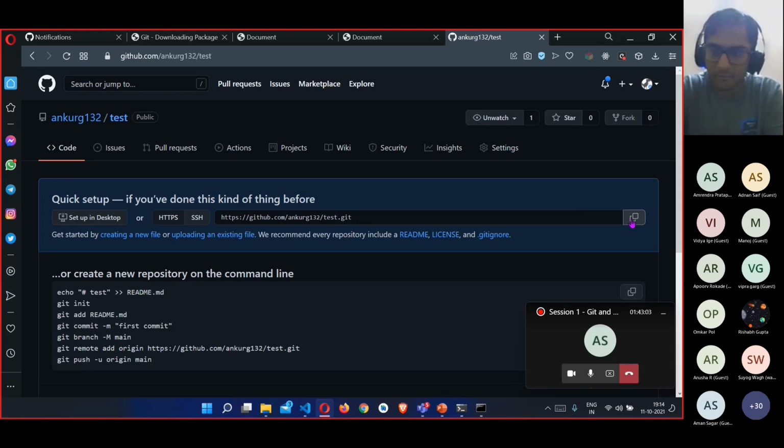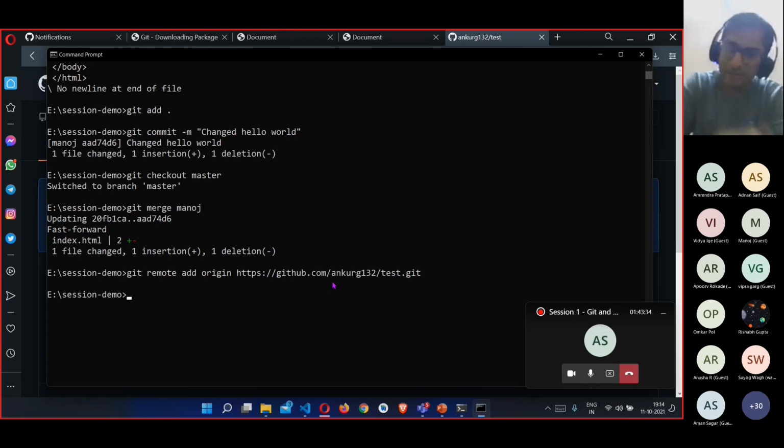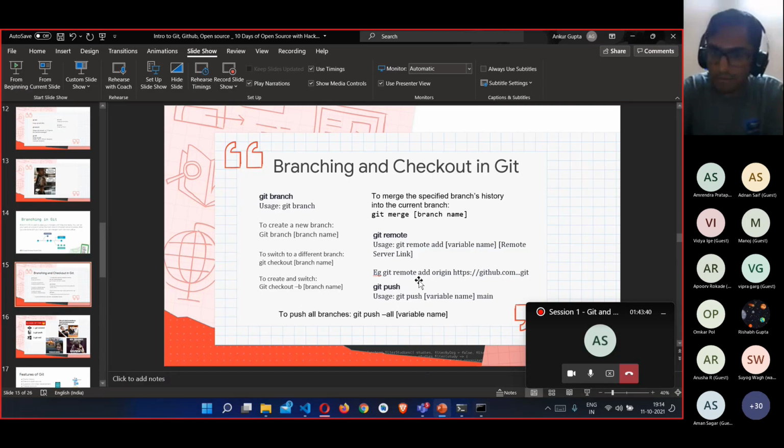I'm copying this .git link, and then I'm adding it in my remote. So git remote add origin. Origin is just a keyword which is used by default by many. It is just a convention, you can say. So you write git remote add origin, and then paste your repository's .git link, and that's it. You have added the remote in your system. Now what you need to do is just execute the git push command, and that's it.